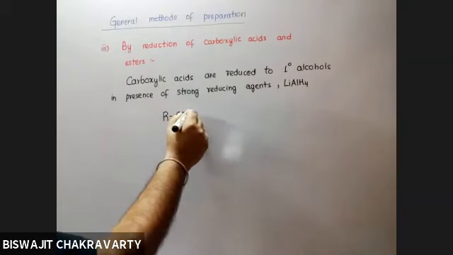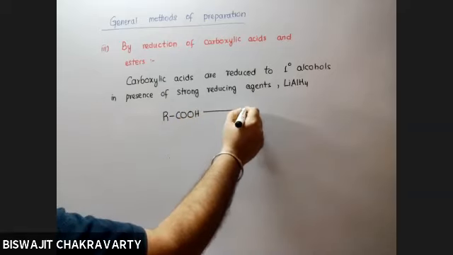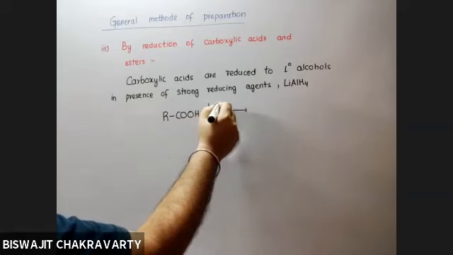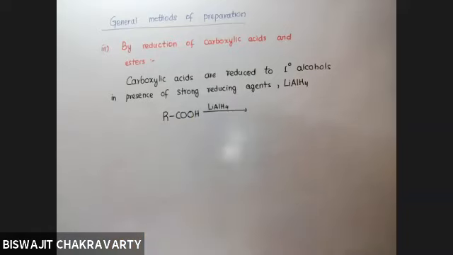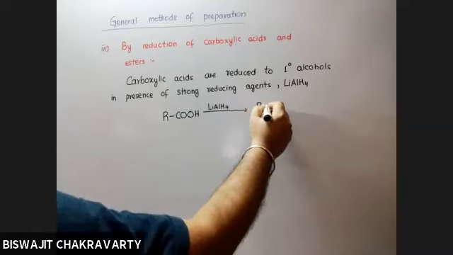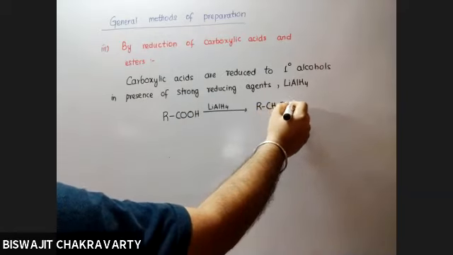So when I take RCOOH and treat this with lithium aluminum hydride, the product obtained is RCH2OH.